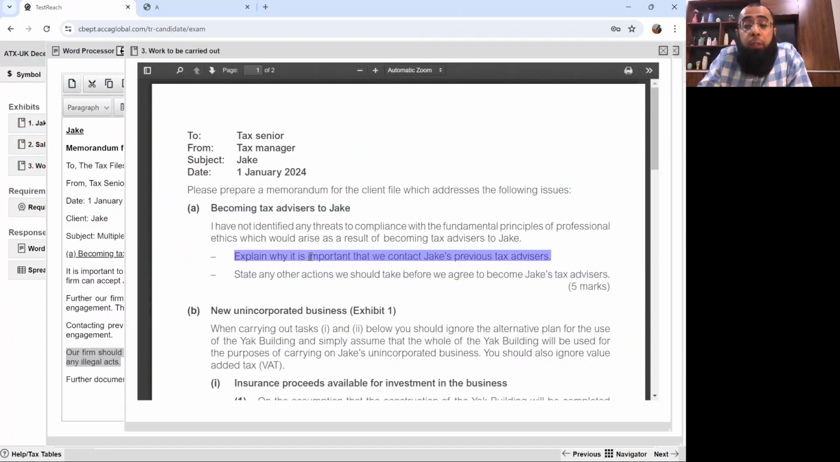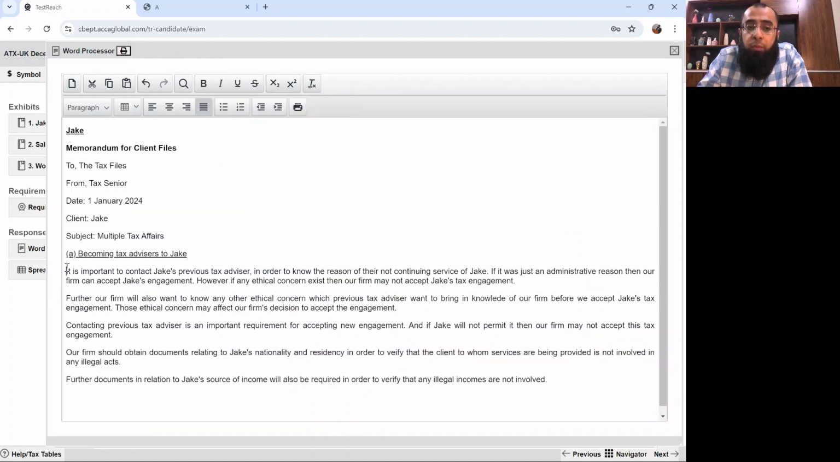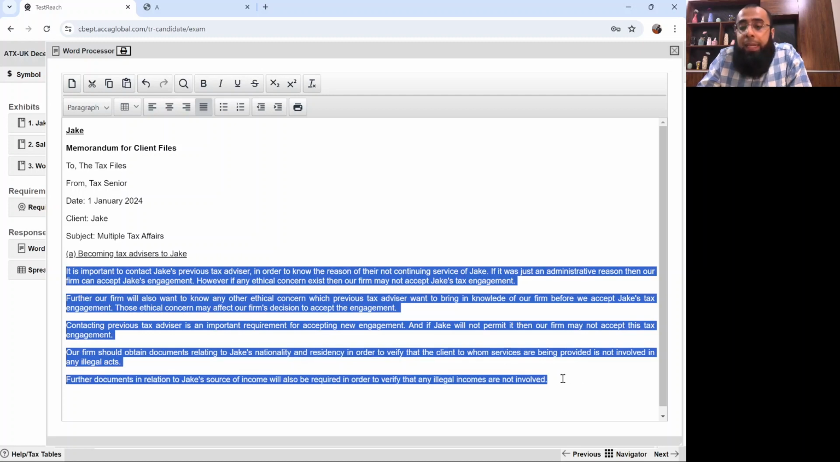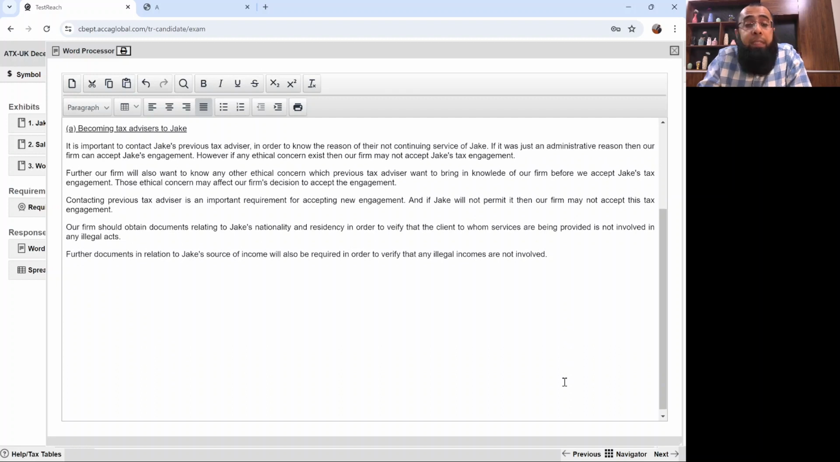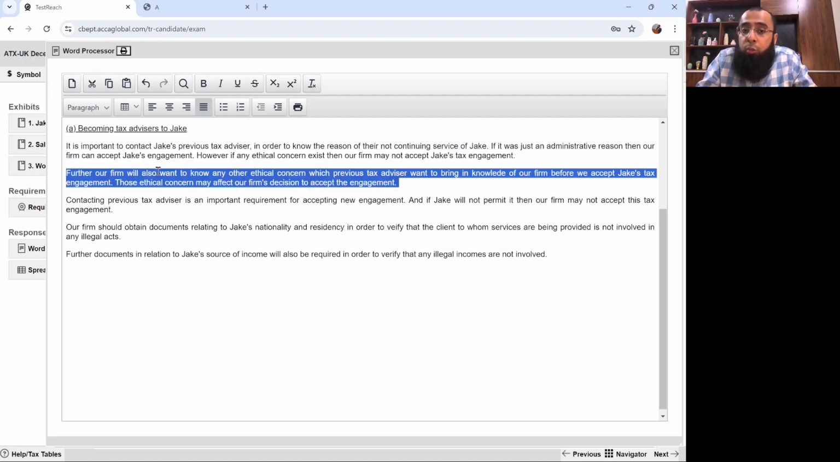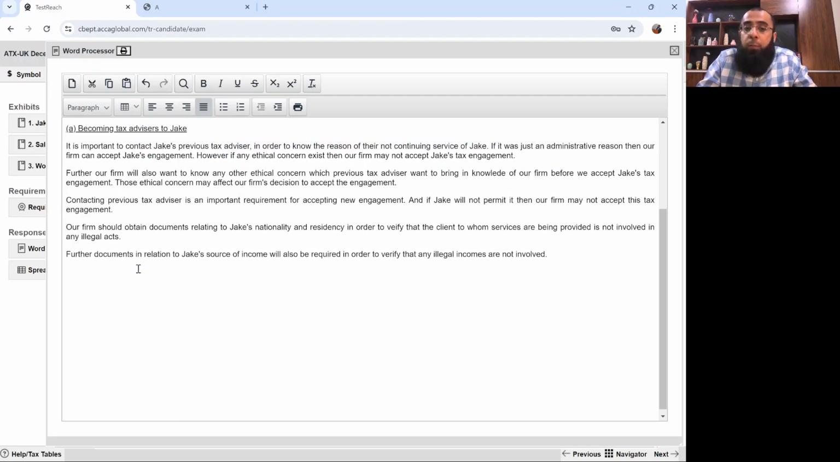Why is it important that we contact the previous tax advisor and state any other actions? So it was just a 5 marks requirement. Again, as I told you, my approach is a bit detailed. I draft the complete answer with you so that you can have an idea of how you have to write it. It's not like some specific technique which you have to use. It's just answering what the examiner has asked and following it in a simple manner. Drafting straight points, even if it's a small point, is also acceptable. You are answering what the examiner is requiring.